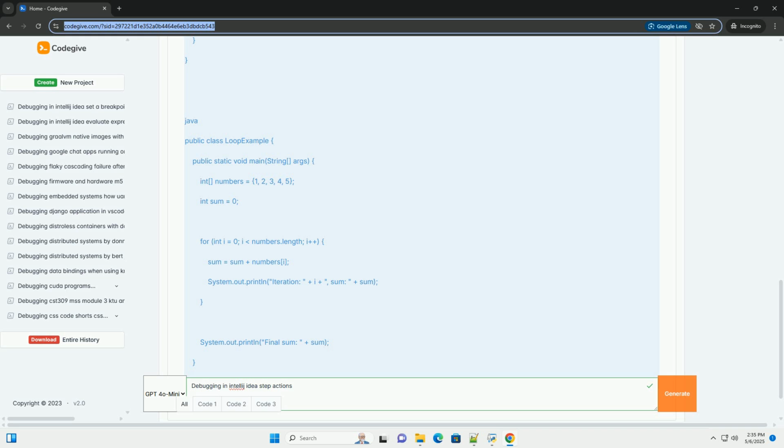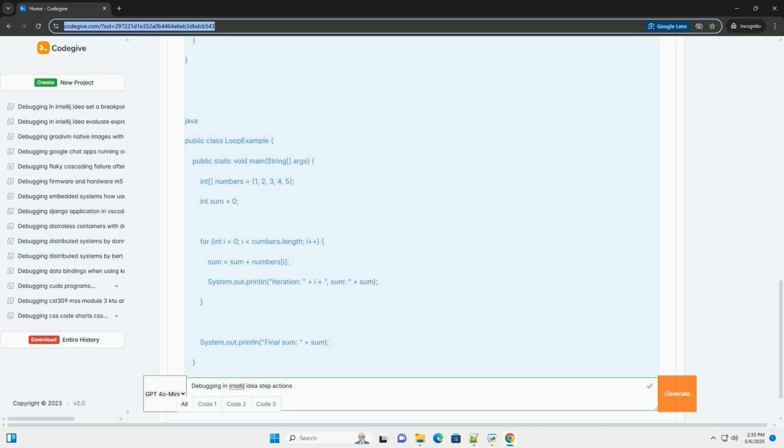3. Step into, F7: set a breakpoint inside the add method at return result. Restart the debugger. Execution pauses at int sum = add(a, b). Now, press F7, step into. 4. The debugger now jumps to the first line inside the add method. Press F8, step over. The debugger steps to return result.